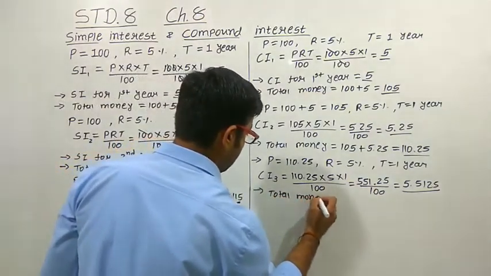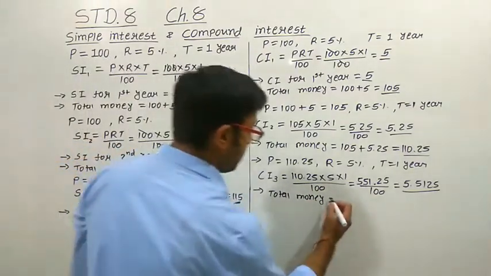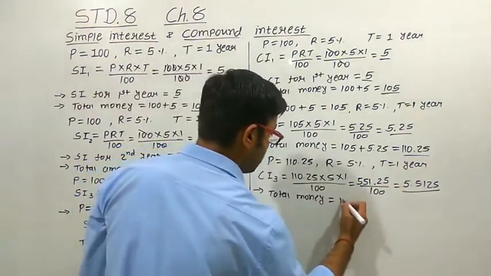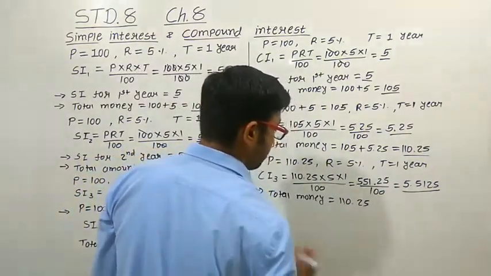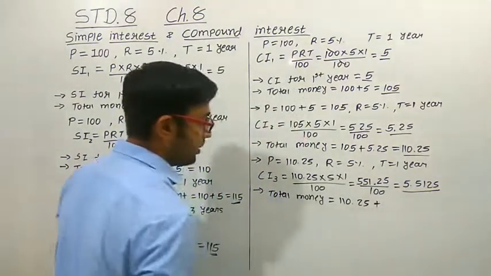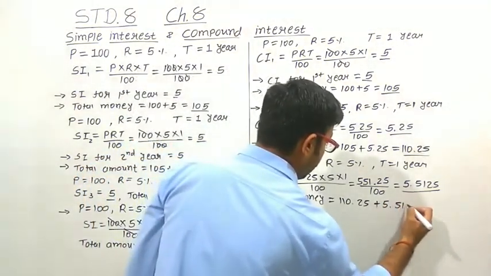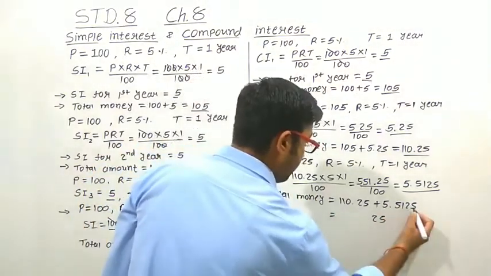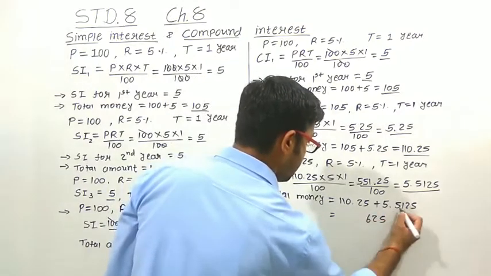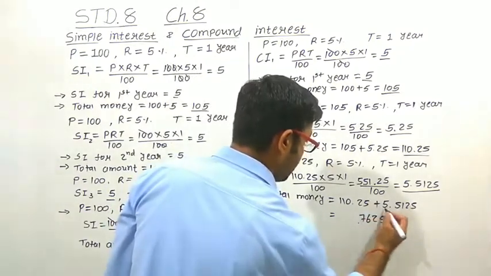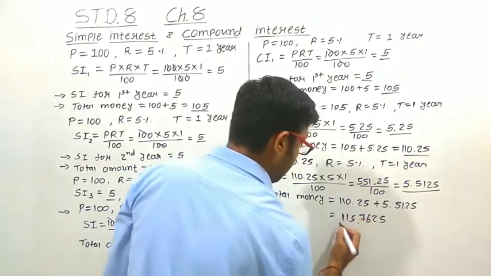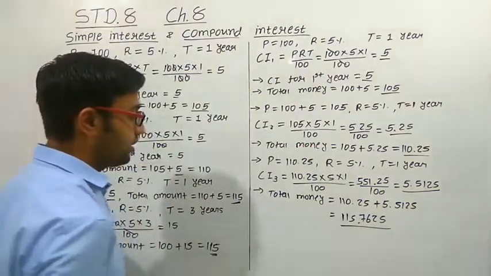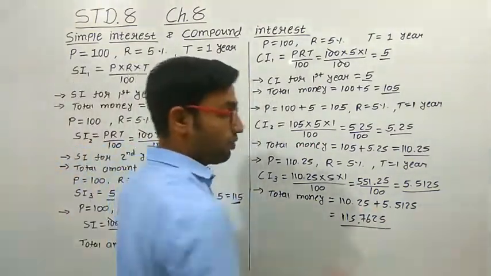The total money will be the principal amount from last year, that is 110.25, plus what we are getting as interest for the third year, that is 5.5125. When we add this, we get 5 as it is, 5 plus 1 is 6, 5 plus 2 is 7, 115.7625. This is the amount we are getting for the third year. So this much amount we have to pay back to the bank.